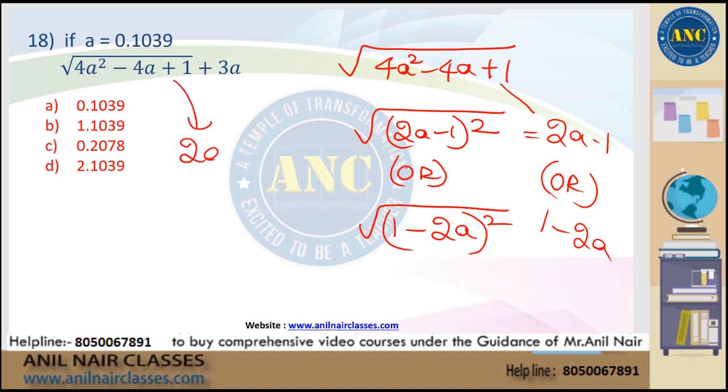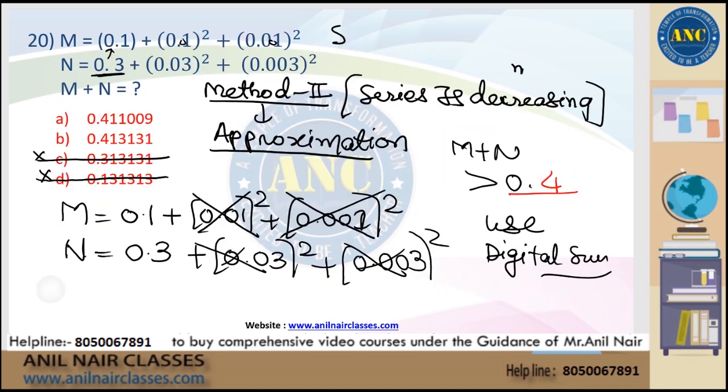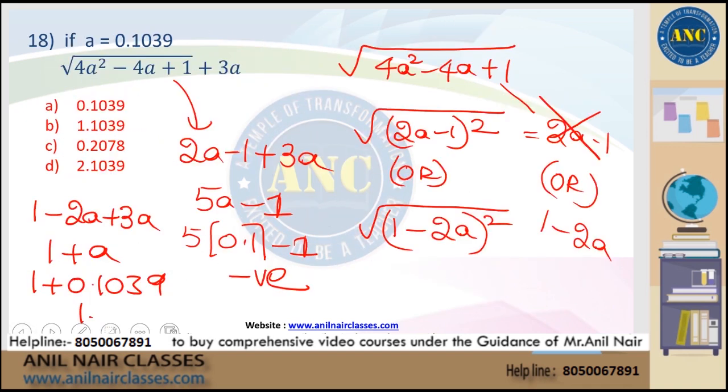If I substitute 2a minus 1 plus 3a, which is nothing but 5a minus 1, with a as 0.1, 0.1 minus 1, here I got negative value. So this is not possible. So here it is 1 minus 2a plus 3a, so it is 1 plus a. 1 plus 0.1039, which is 1.1039. Answer is 1.1039. I hope it is clear.